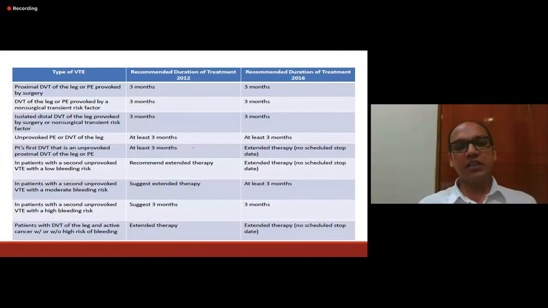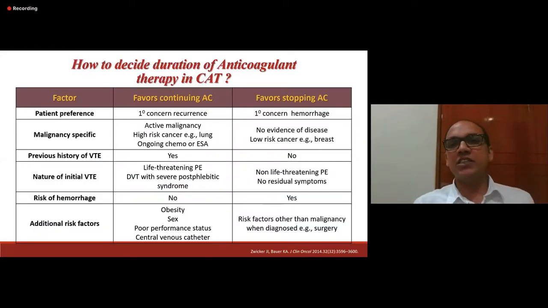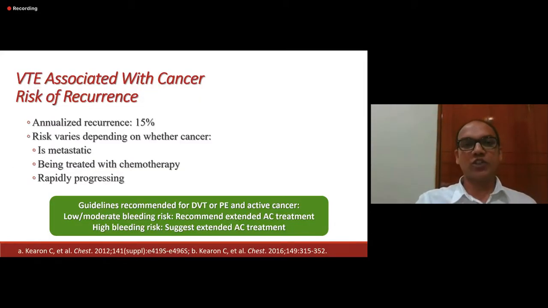Duration definitely depends on the presence of active disease. If there is an active malignancy, then we need to extend the therapy, and there is no schedule to stop. But if the malignancy is controlled, or there is low risk of cancer, like breast cancers, then we can think of stopping the DOACs. And if there is risk of hemorrhage, then it is better to avoid DOACs.